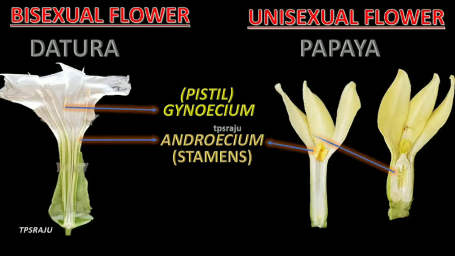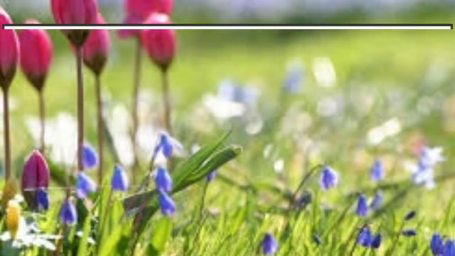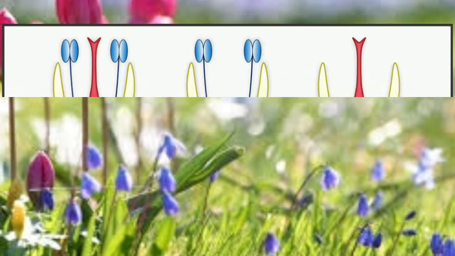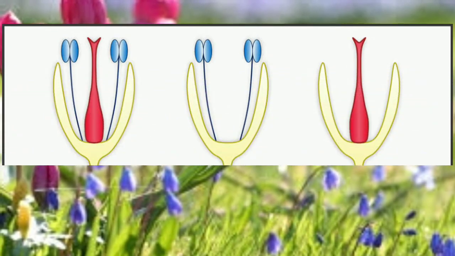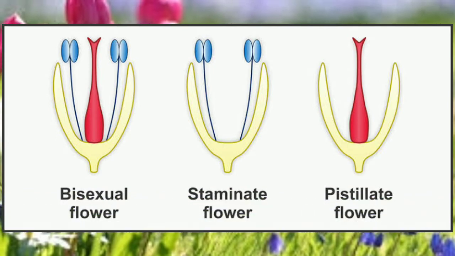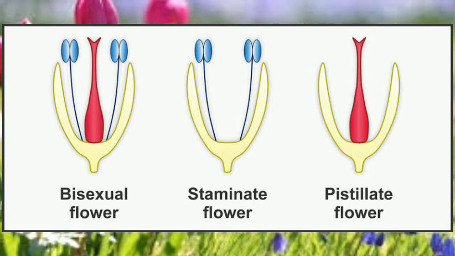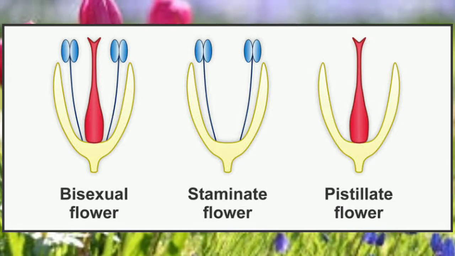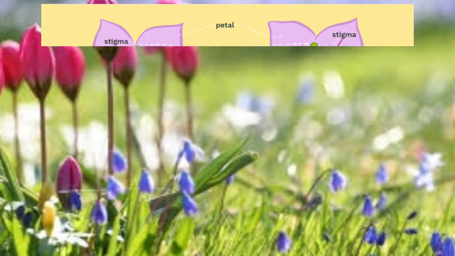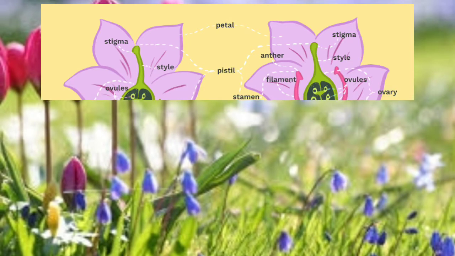Some flowers contain either male or female reproductive part. Such flowers are called unisexual flowers. Example: cucumber, papaya, watermelon, etc. Some unisexual flowers contain only stamen and are called male or staminate, while some have only carpel and are called female or pistillate. In unisexual condition, both male and female flowers are found on the same plant.